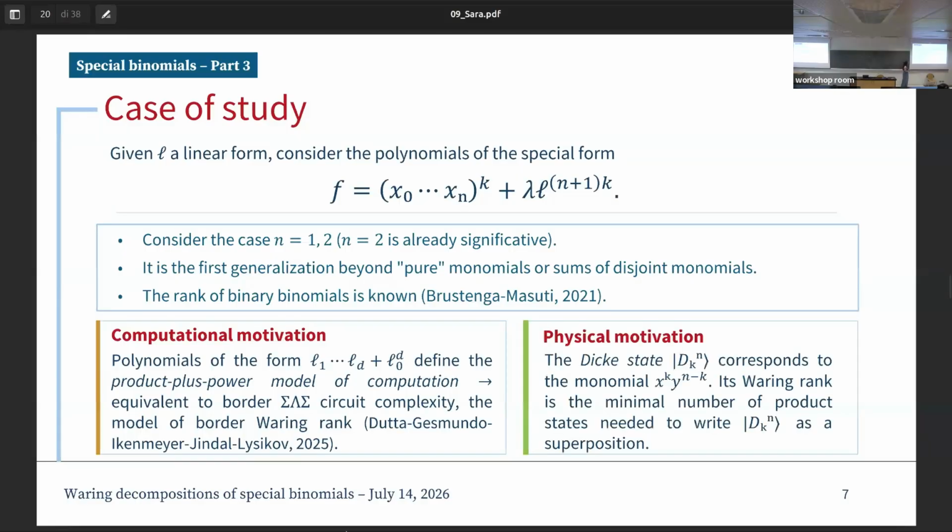Okay? And the other motivation is more physical, because we have some kind of physical states, the GHZ state I've already seen, which corresponds to a monomial of this kind. Okay, so computing the Waring rank of this monomial corresponds to computing the minimal number of product states which are needed to define this state as a superposition.